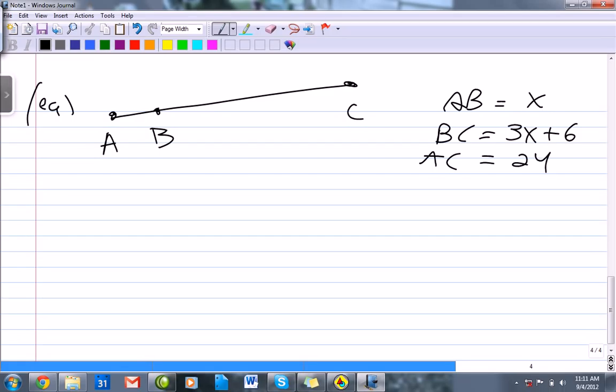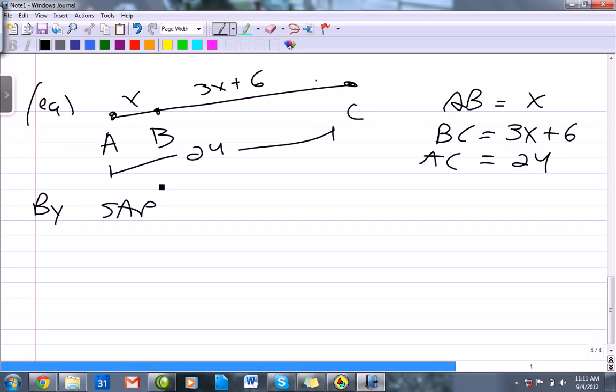Okay? So if I ask you to solve for X, what we're going to use is the segment addition postulate. So the distance from A to B is X. I'm going to put that here. From B to C is 3X plus 6. And I also know the whole AC is 24. So by the segment addition postulate, I can say X, which is AB, plus 3X plus 6, which is BC, is equal to the whole, which is 24.